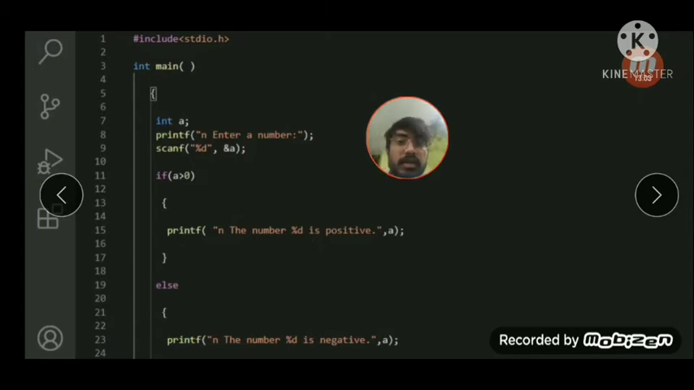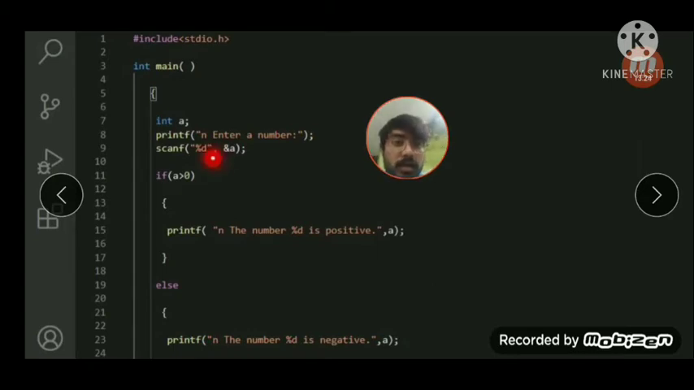Then we will check the condition of whether the input given by the user is greater than 0 or not. This is our condition, whether it's greater than 0 or not. If it's greater than 0, then it will print that the number which is stored in a, which is stored as an input, is positive.